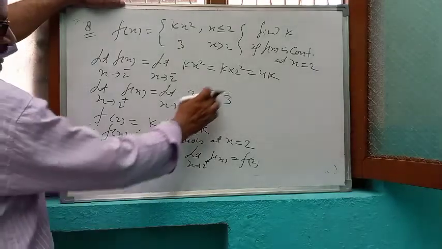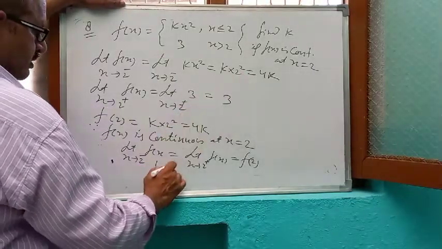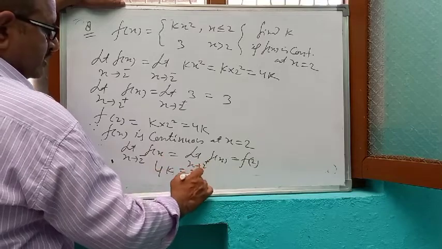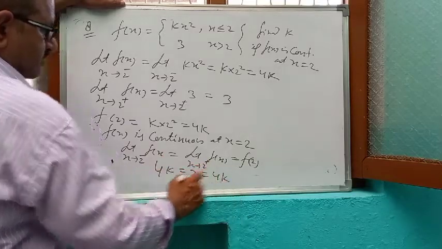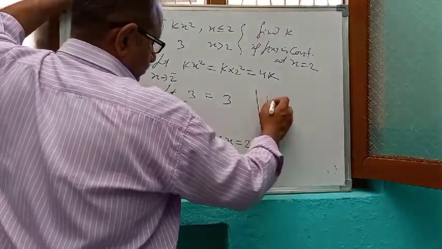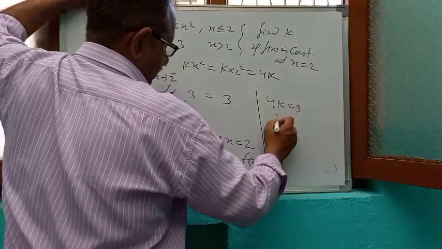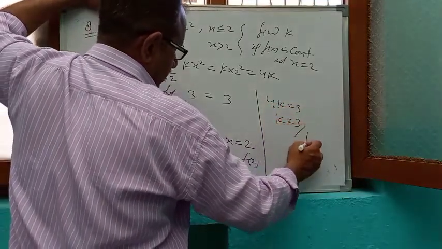So left hand limit is 4k, right hand limit is 3, and this one is also 4k. So 4k is equal to 3. What will be k? 3 by 4.